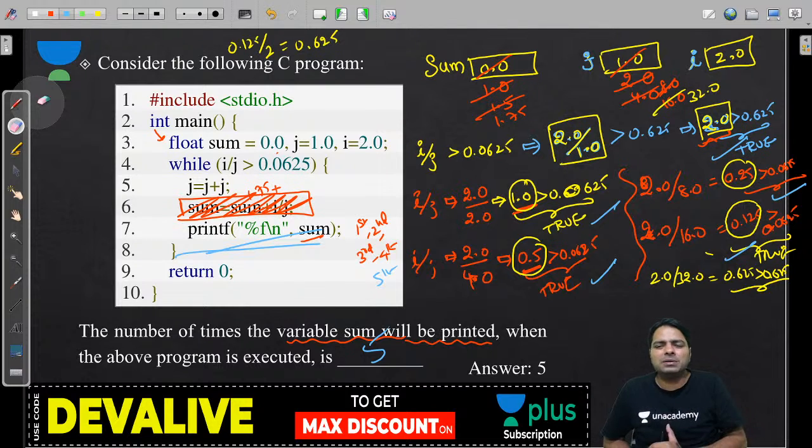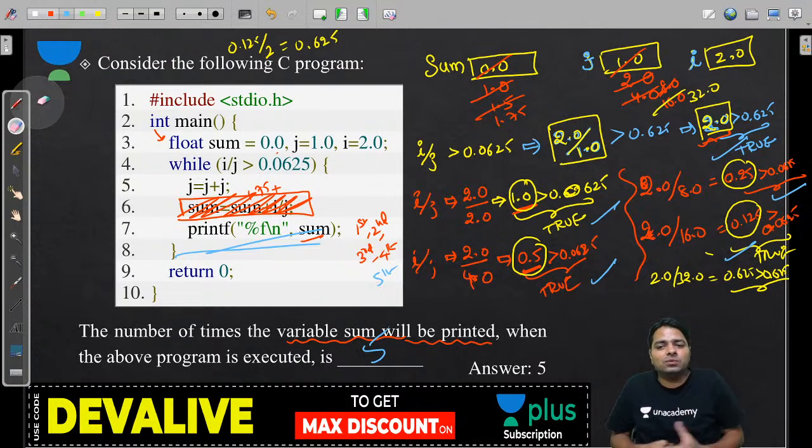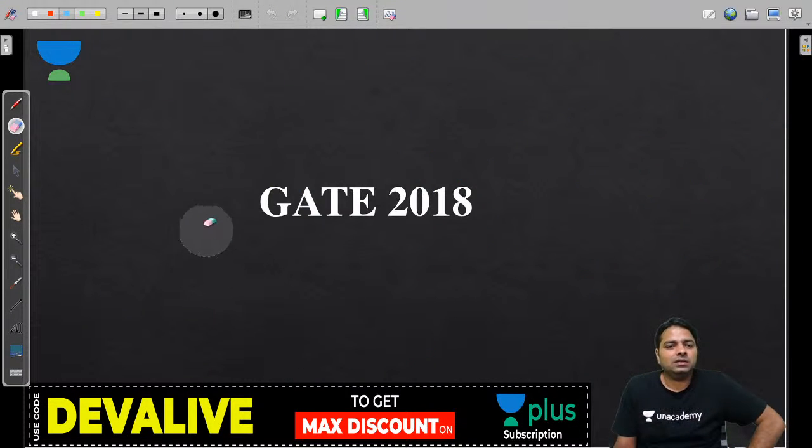So many people remember them. That's going to be easy for you. If you remember 1 by 4, 1 by 8, 1 by 16, 1 by 32, that's going to be very easy for you. But here also you can do that, you just divide the previous value by 2. That is also an easy technique. Now that is about GATE 2017, guys.